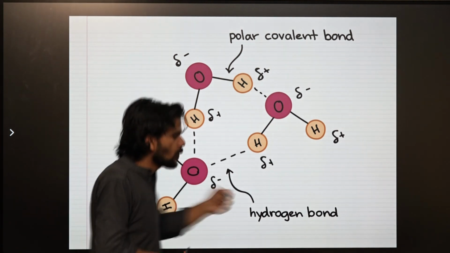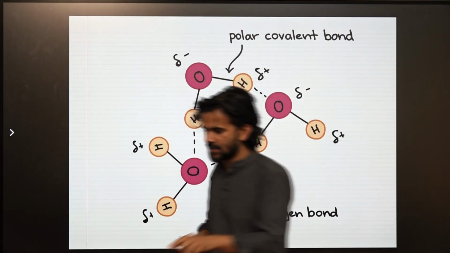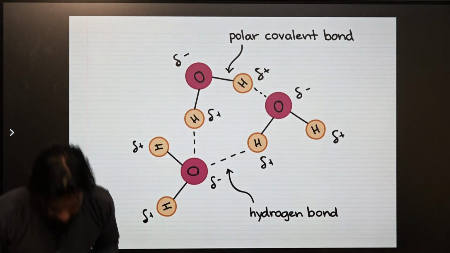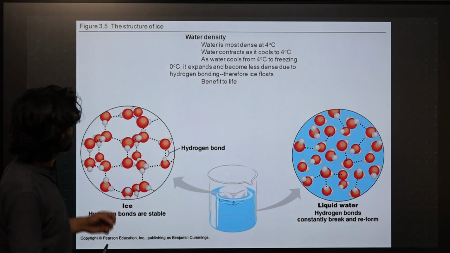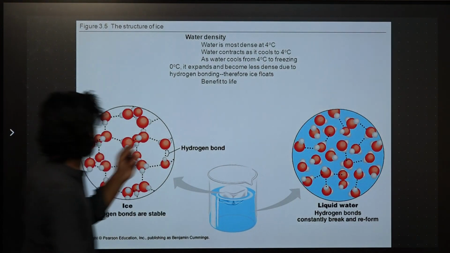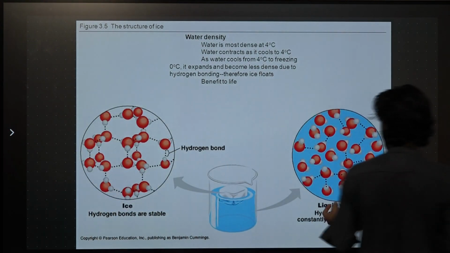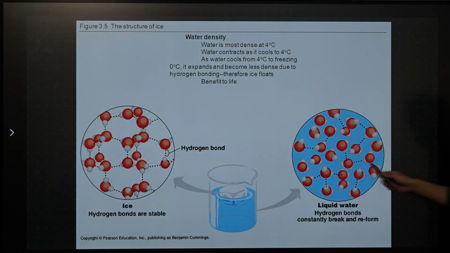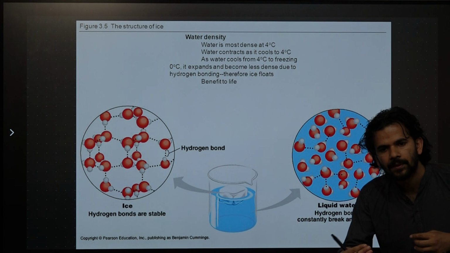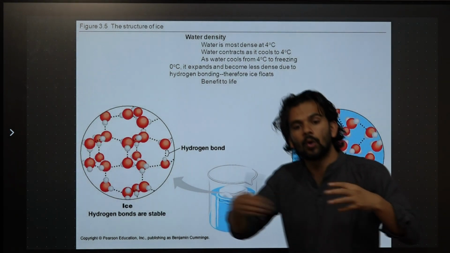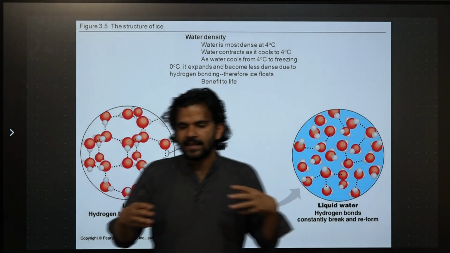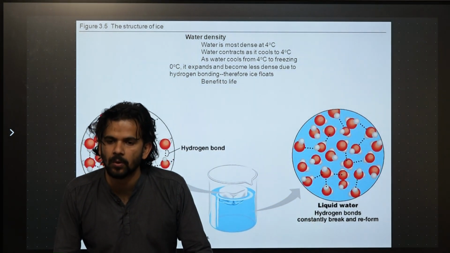So in the liquid state, if you have a look, this is the hydrogen bond in ice and this is the hydrogen bond in liquid state. In this liquid state, a hydrogen bond is formed and again broken, because the kinetic energy of the molecules is a bit more.